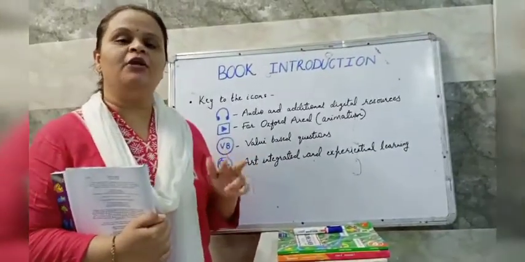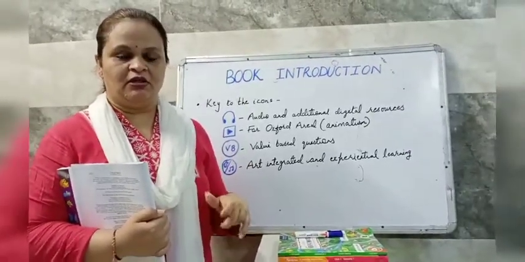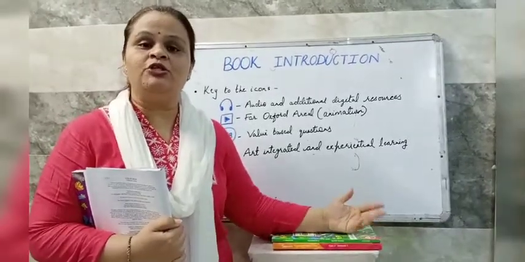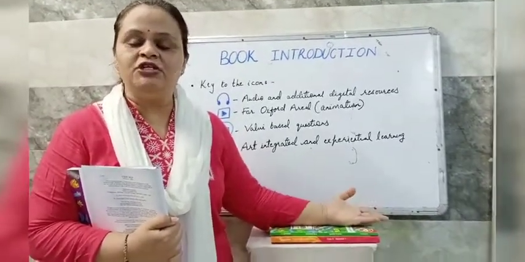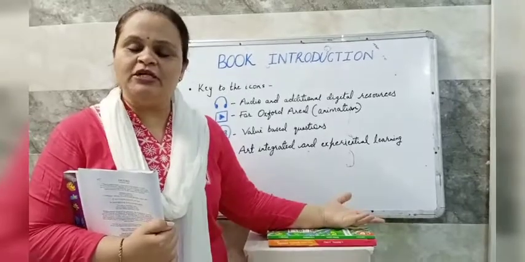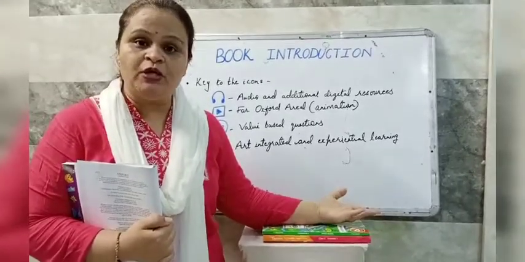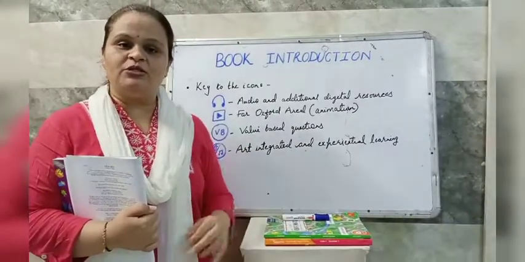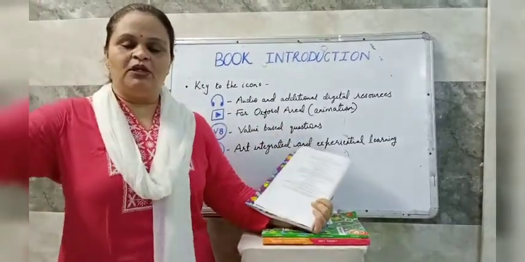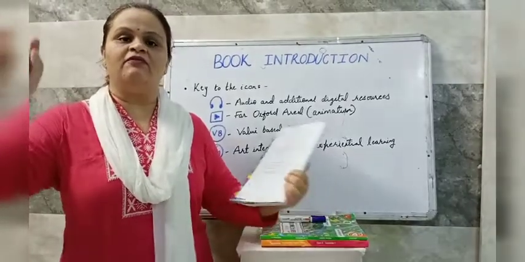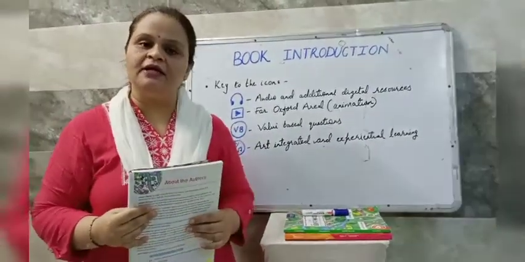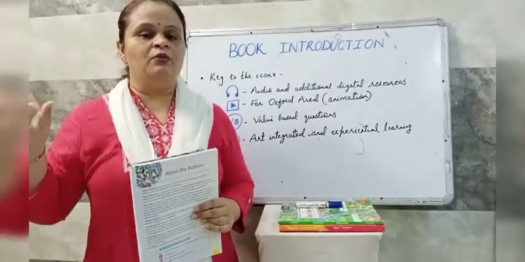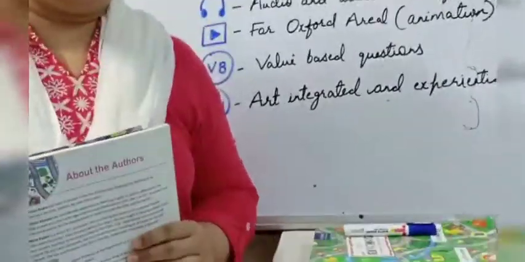Now the third one, inside a circle, it's written VB. VB is value based questions. Now there are a number of questions: factual questions, inferential questions, evaluative questions, conceptual questions, value based questions. Near a question, if it's written VB inside a circle, it means that question is value based. Now what is a value based question?